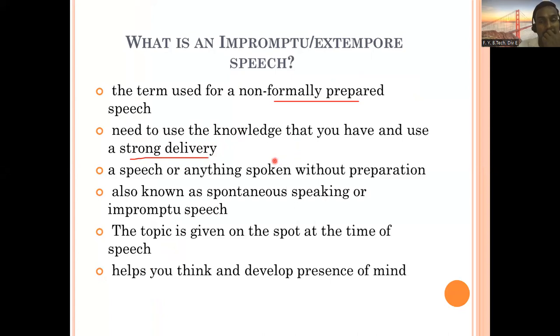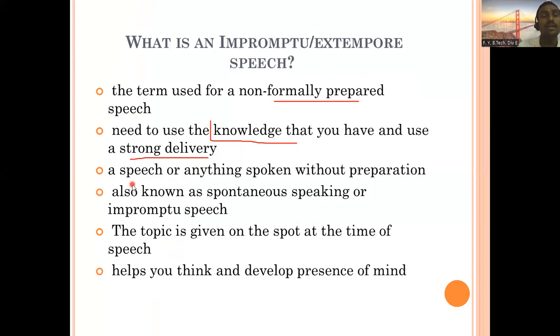So it is based on whatever books you have read, whatever movies you watched, whatever discussions you had with people, maybe your experience only, that you are going to speak from, and there should be strong delivery. Such kinds of talks you might have come across on television.